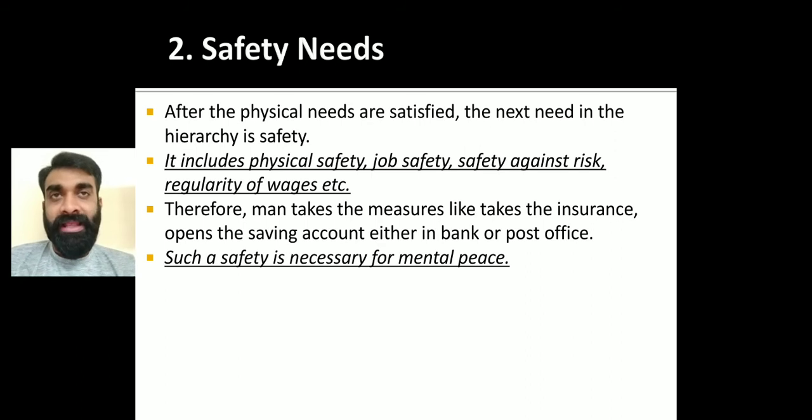Getting my point, right? Suppose I'm going today, and tomorrow they say, no, you are not going to come because your performance is not good. So what will be the outcome? The outcome is simple: I don't have that job security.